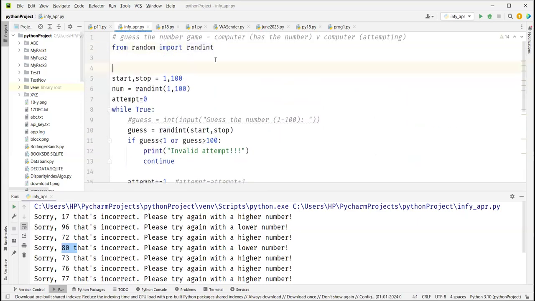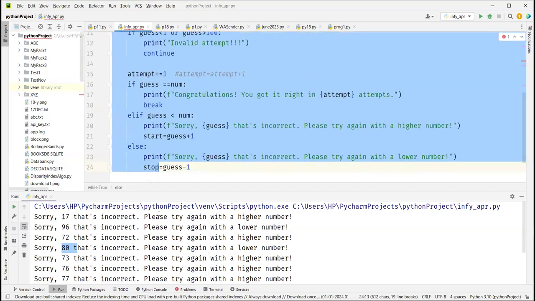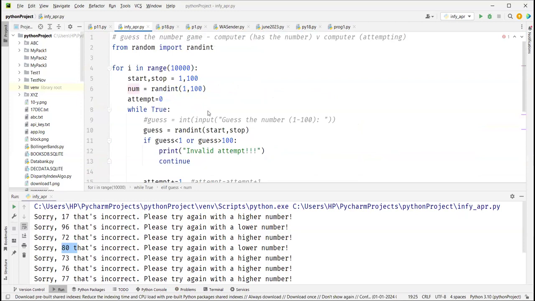So this is the entire logic, right? And here I will run a for i in range loop. I want to repeat the entire game, let's say 1,000 times or 10,000 times. I'm repeating the entire thing 10,000 times, so everything will come in that for loop. And I will have one number which will count exactly how many attempts you are taking. First time it will take 4 attempts, second time 9, then 1.